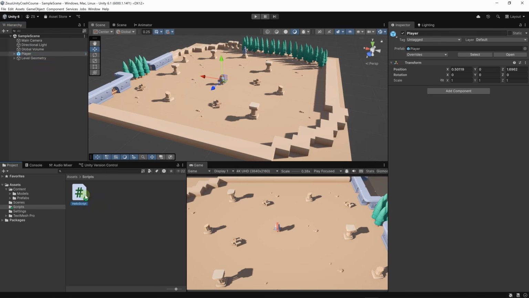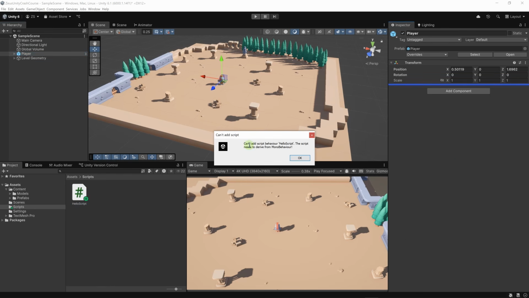Now I'm going to drag this component and drop it on the player, but I have a problem. It says can't add script behavior HelloScript. The script needs to derive from MonoBehaviour. We've already seen the concept of inheritance. When we say that a class derives from another class, it means that that class inherits from something. And here basically this dialog says that HelloScript needs to be a child class of MonoBehaviour.